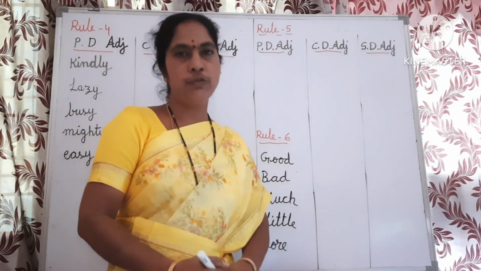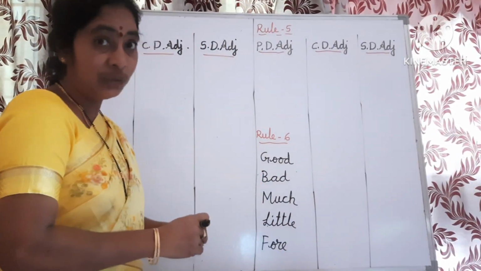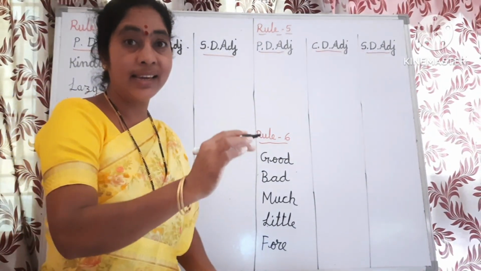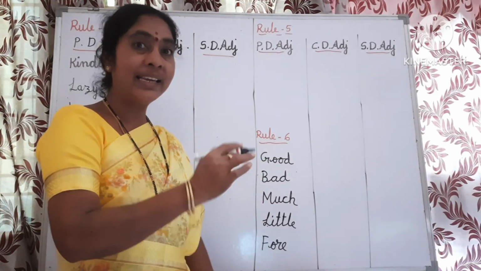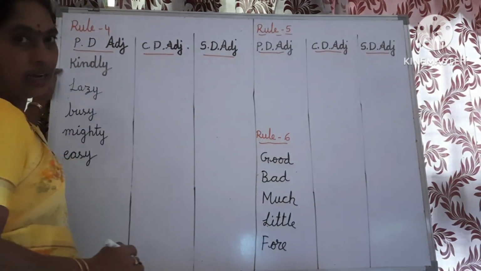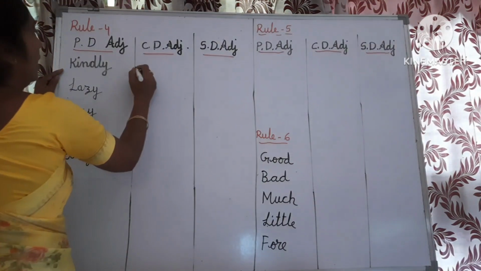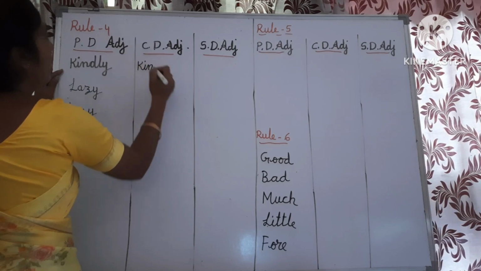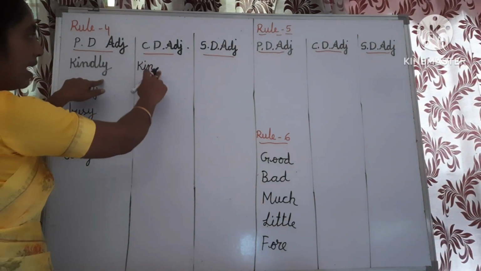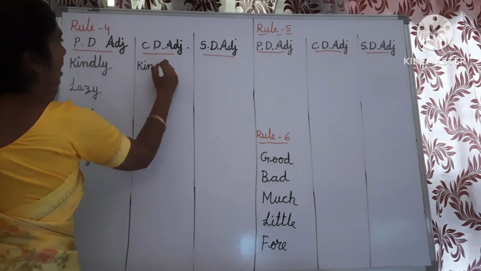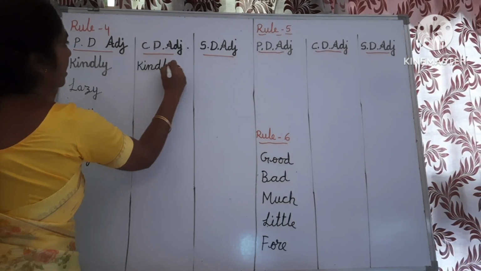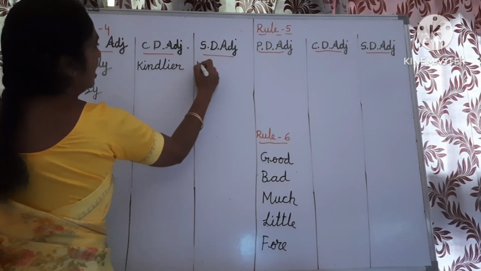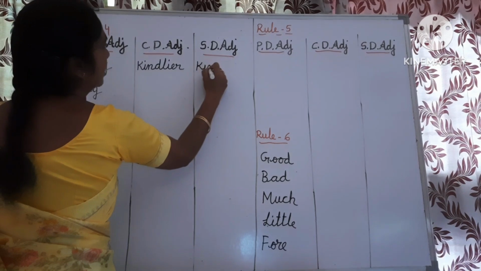Now, rule number 4. If the adjective ends with y, we have to add IER in the comparative degree and IEST in the superlative degree. For example, kindly. Remove y and add IER in the comparative degree: kindlier. Add IEST in the superlative degree: kindliest.